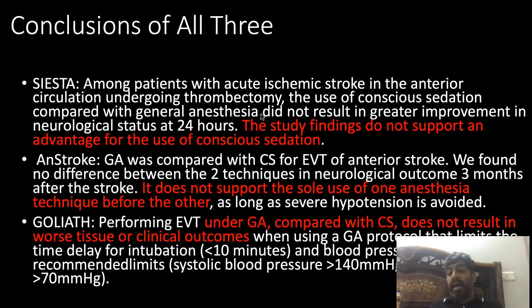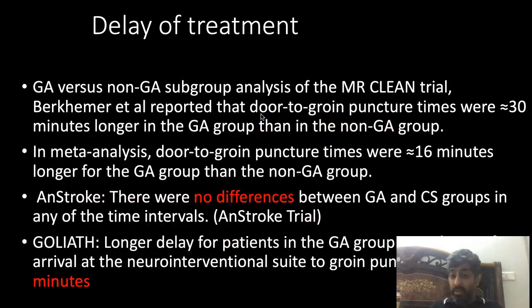So they are saying that if you are able to maintain the blood pressure, then giving general anesthesia is not bad. I know that hypotension is bad for the patient. Do I not know this for subarachnoid hemorrhage? I already covered that in the first part of the lecture, that you have to maintain the blood pressure. For the last 1 hour I am telling you that you have to maintain the blood pressure. So if you can maintain the blood pressure, then you can give general anesthesia to those patients of stroke. So how is it bad? I need to know that in ICH also I need to decrease the blood pressure, but I don't need to go down beyond 140 in an ICH patient as well.